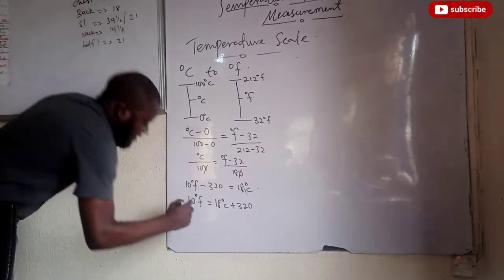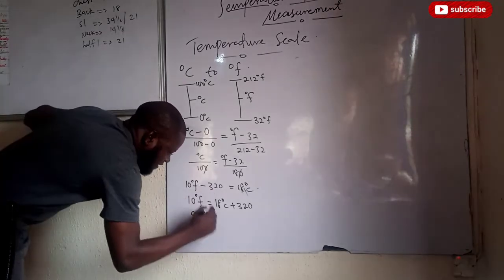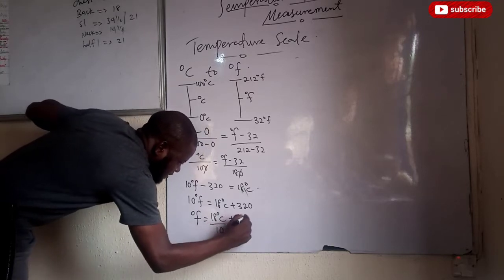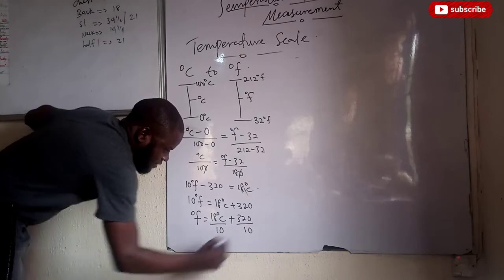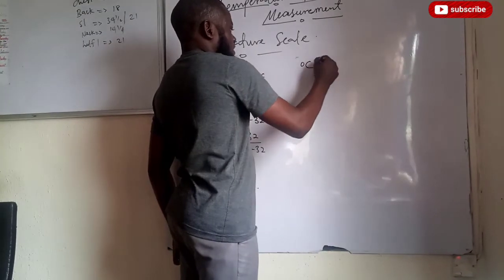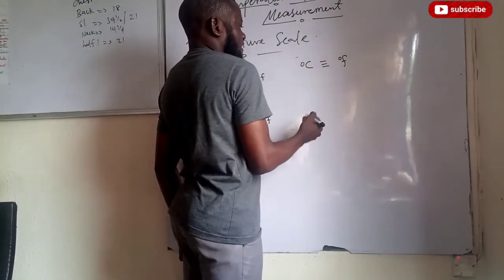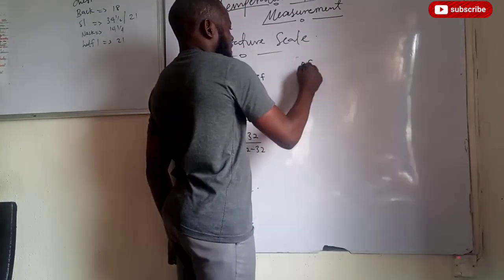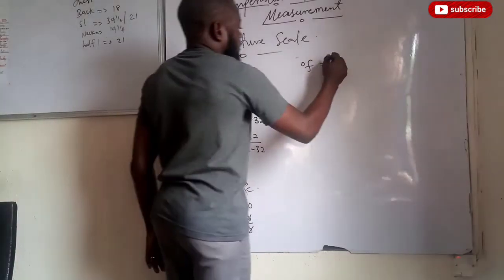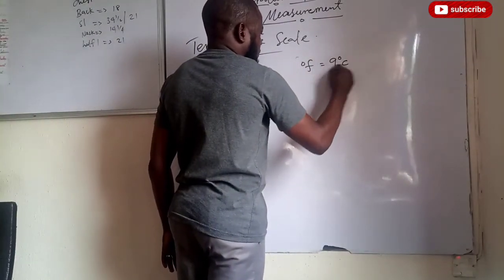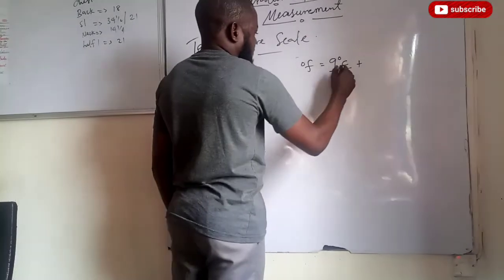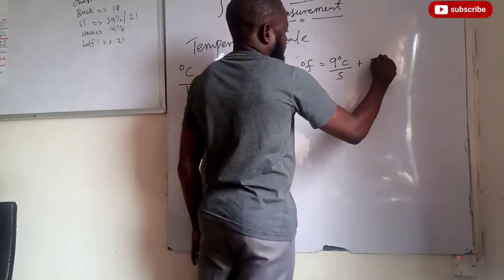So if I divide both sides by 10, I will have that the degree Fahrenheit is equivalent to 18 degrees Celsius divided by 10 plus 320 divided by 10. So that this and this will cancel. The degree Fahrenheit result is going to be, 2 can divide 18 9 times. So we are going to have 9 degrees Celsius divided by 5 plus 32. Are we there?